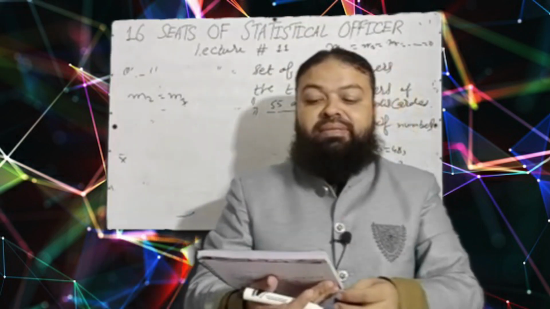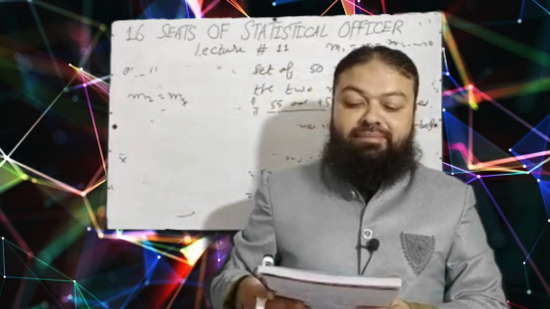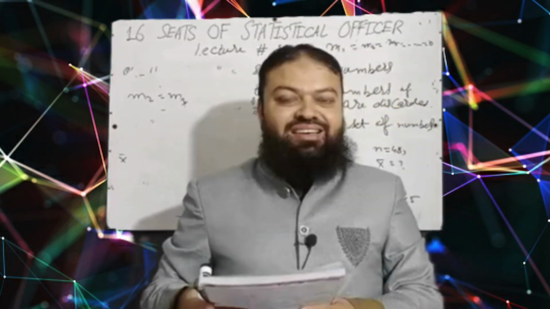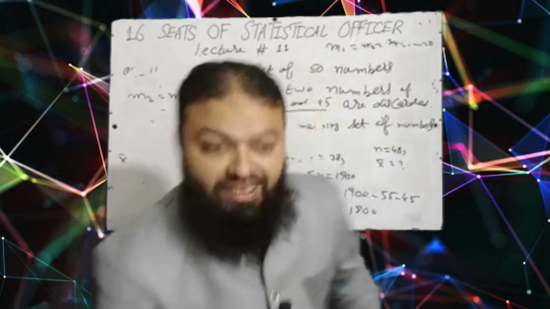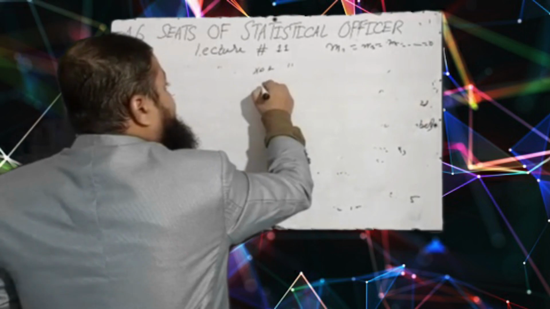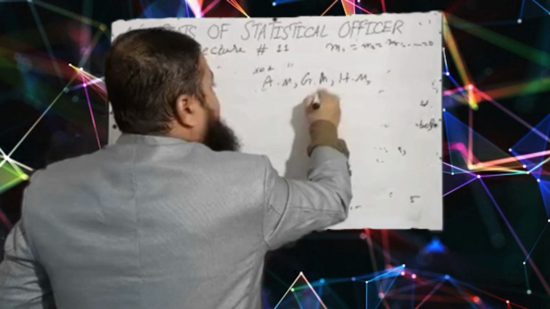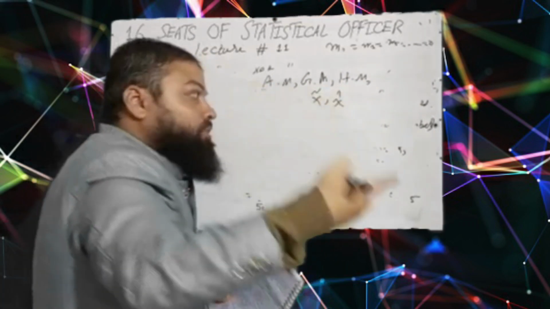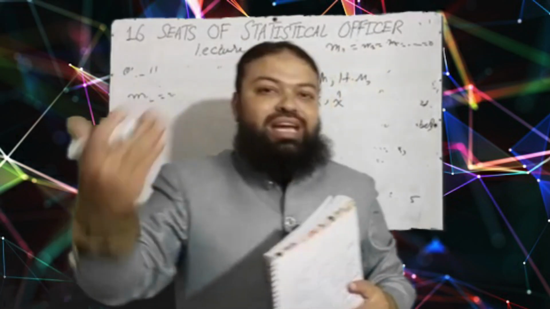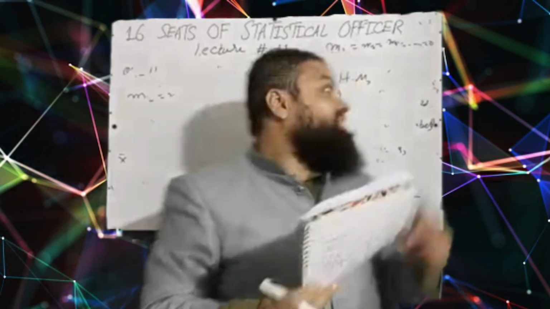Next question is, beta 1 coefficient of skewness and beta 2 coefficient of kurtosis are independent of A change of origin, B change of scale, C change of origin and scale. And I have discussed in detail with you all the measures of central tendency: arithmetic mean, geometric mean, harmonic mean, median and mode. They depend upon origin and scale. They are affected by origin and scale. When you add or subtract, multiply or divide a constant from all the values of x, they are affected.